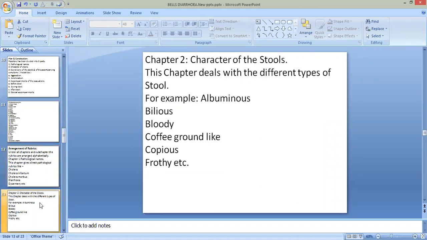Then the second chapter is character of stools. This chapter deals with different types of stools.